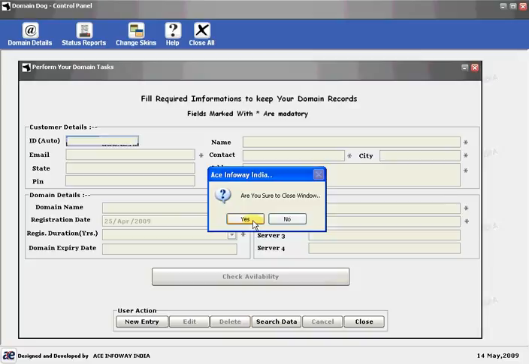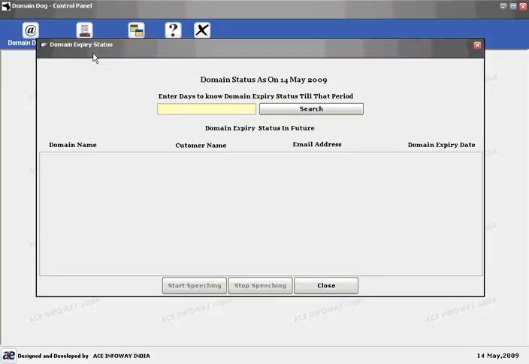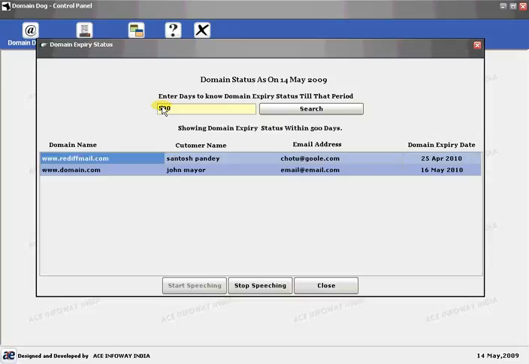The next is domain status report. Check the domain expiry status. You can enter the number of days here. I am going to speech domain status of clients whose domain, and it will automatically show the number of domains, the list of the domains that are expiring in that period. It will also be audible message.